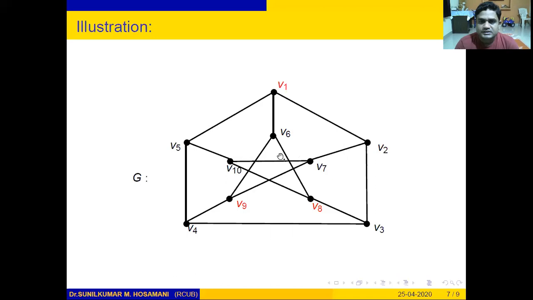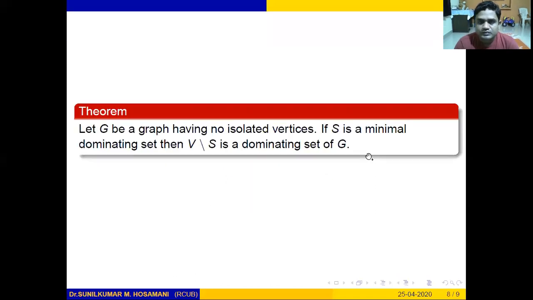Therefore, this is also a dominating set, and this is true for every minimal dominating set. If you choose any minimal dominating set in a given graph, the complement of that set is always a dominating set. So this is a very important theorem.